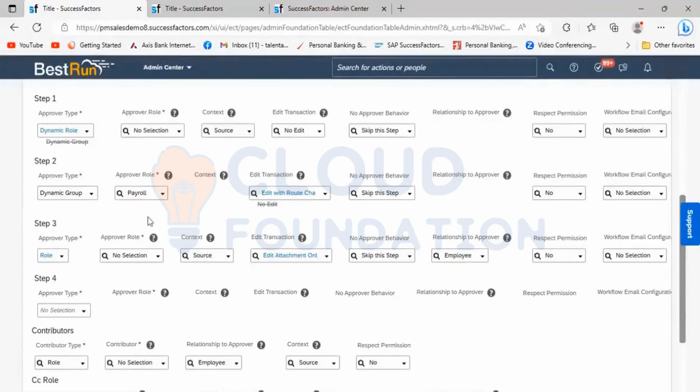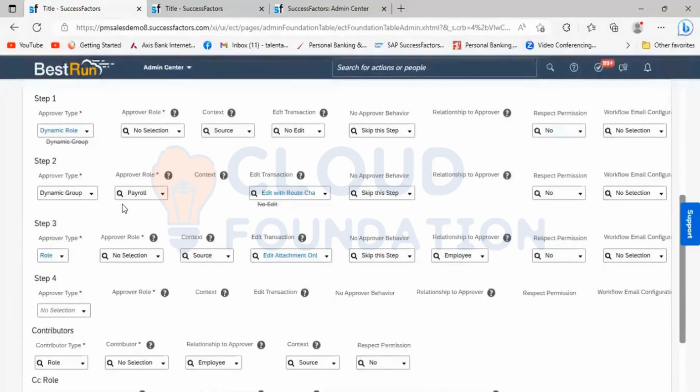Edit with root change means what? Edit with root change specifies that here they have an option to edit. Here in this second step, the approver observes that there was a postal code or PIN code that was mentioned wrongly and that was not identified in the first level. The manager has observed it.